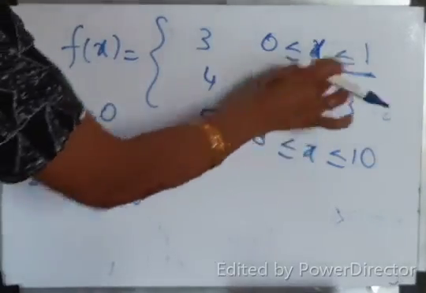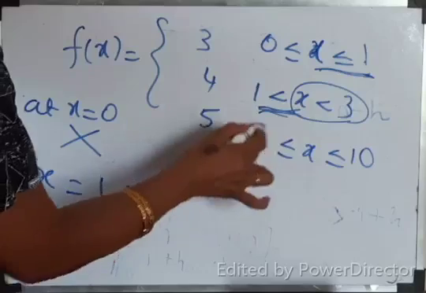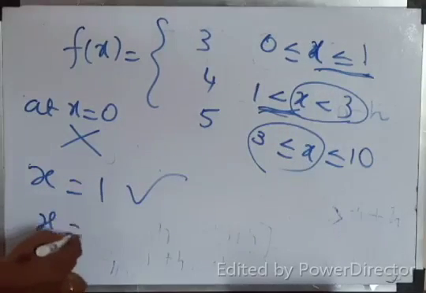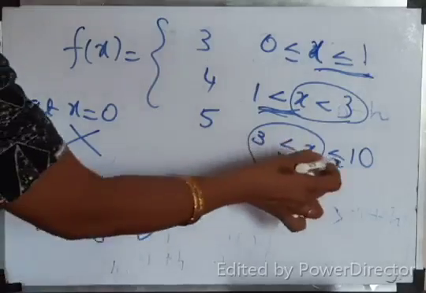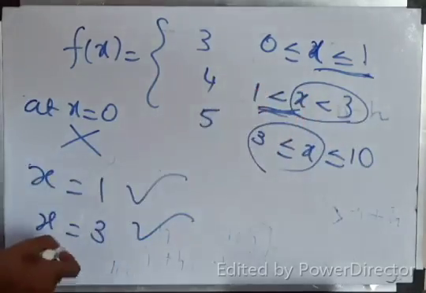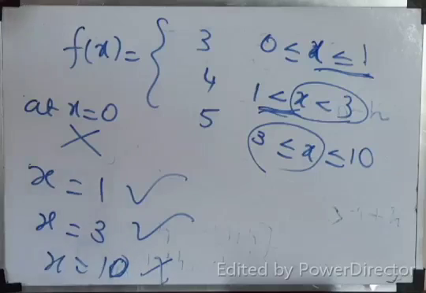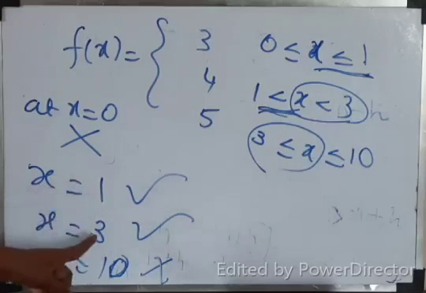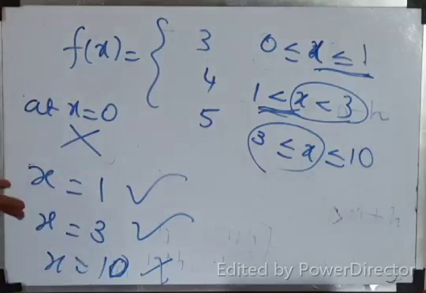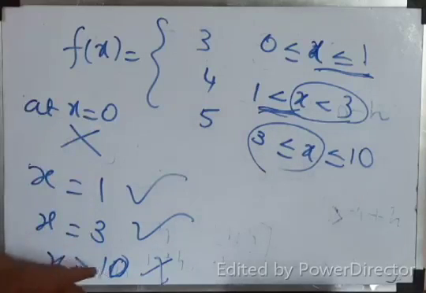Then another idea. x less than 3, greater than or equal to 3. So at x equal to 3, we can discuss. x less than or equal to 10, greater than 10 is not defined. So at x equal to 10, we cannot discuss the continuity. Do you understand? Instead of telling us to discuss the continuity at x equal to 1 and at x equal to 3, the question says discuss the continuity for the function defined as. That means you can check only for x equal to 1 and x equal to 3.